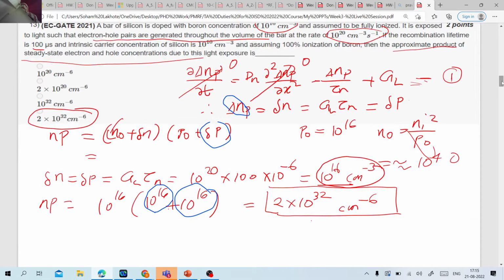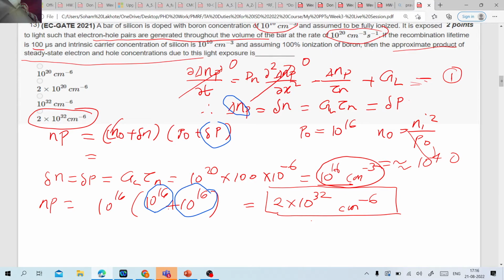Okay, see, low carrier injection means, let's say you have a semiconductor slab and you are shining a light on top of it, right? Because of that shining of the light, you are going to get an excess number of electrons and holes, correct? That is represented by this delta n.